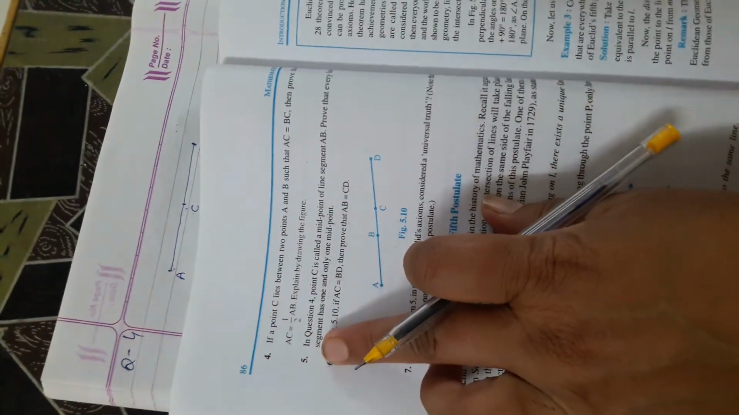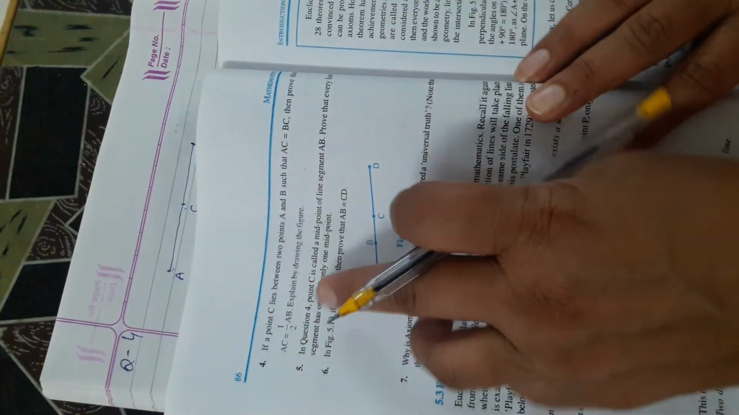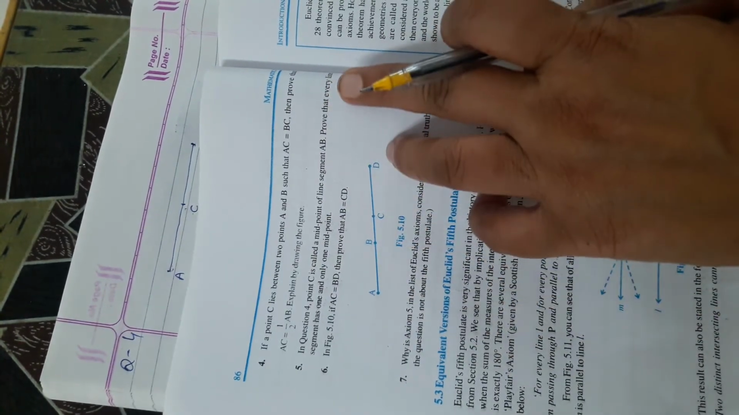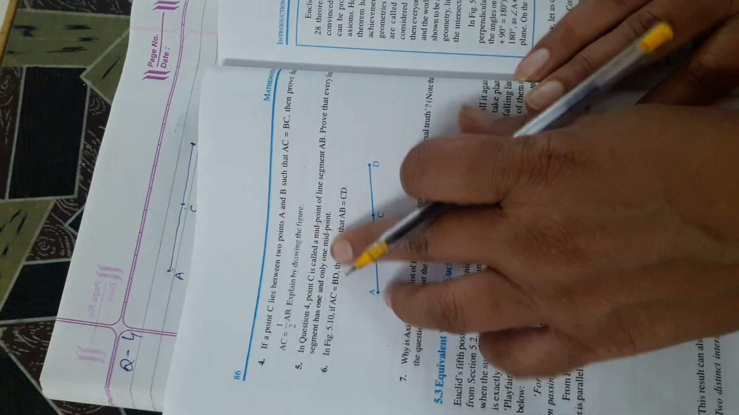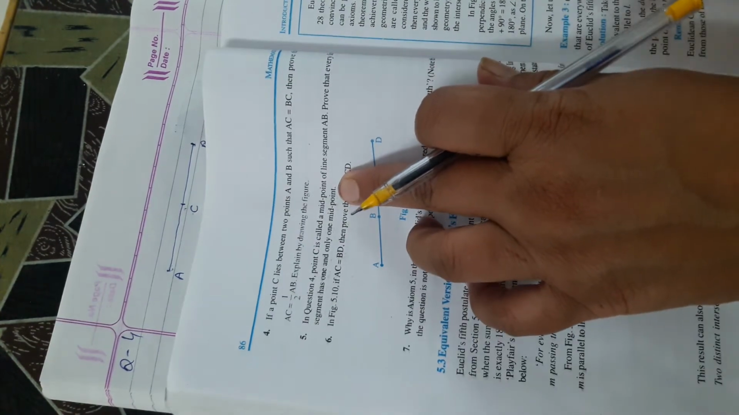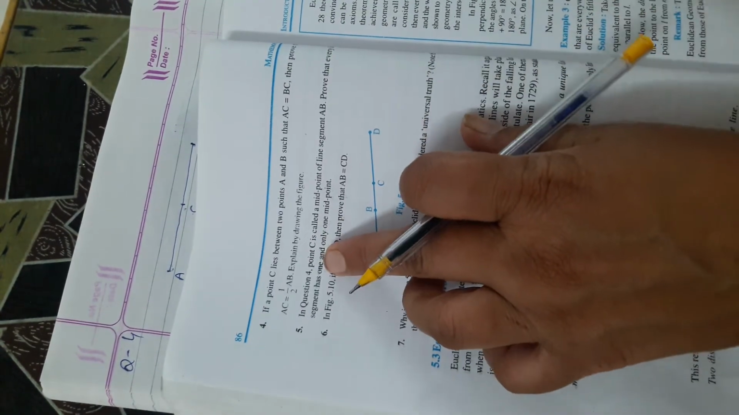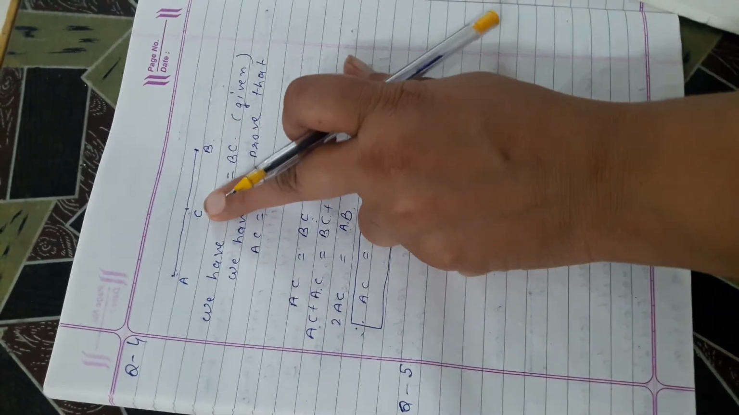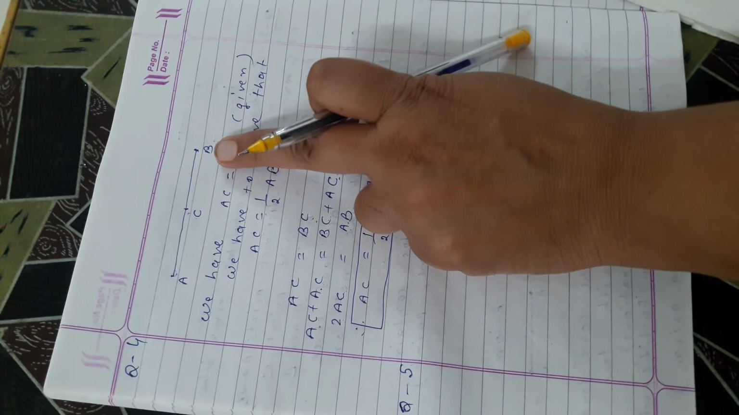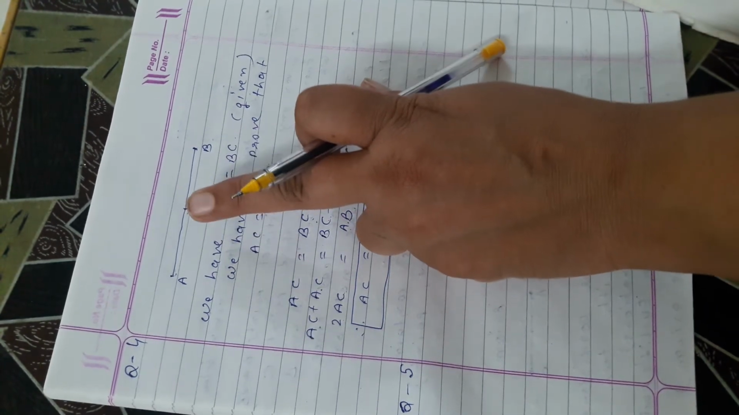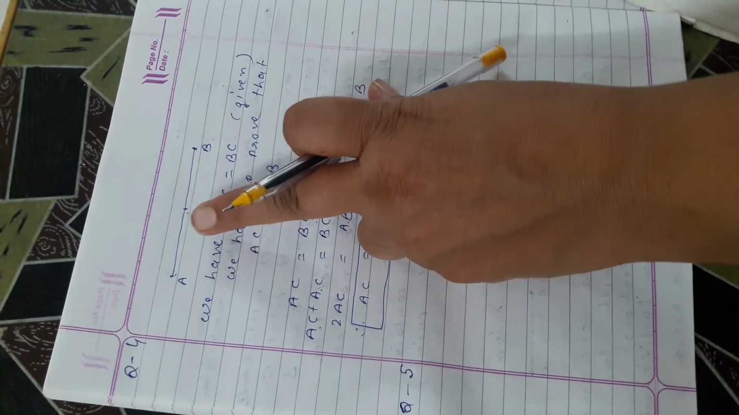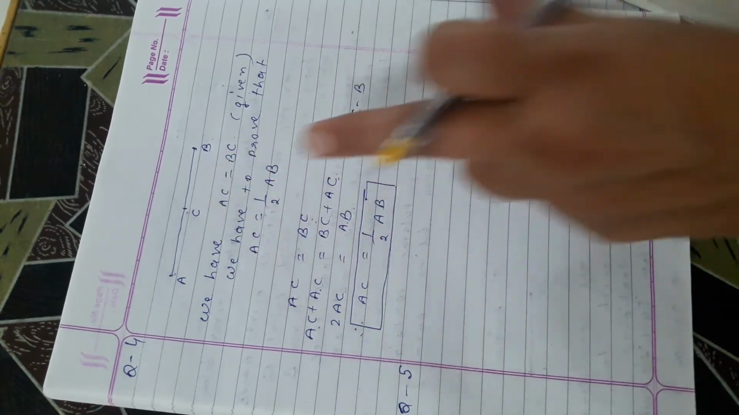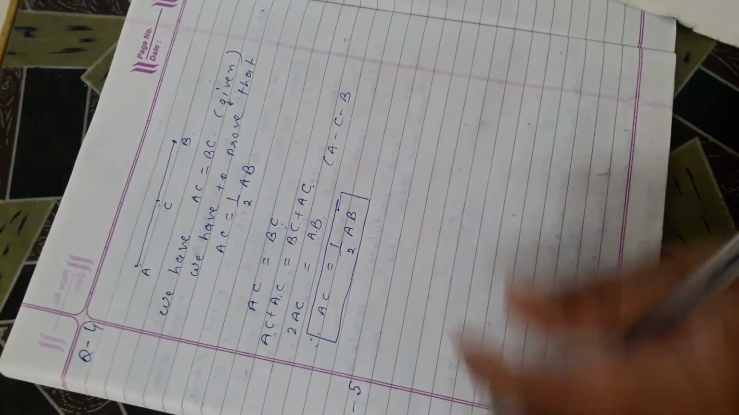Now question number 5. In question number 4, point C is called a midpoint of line segment AB. Prove that every line segment has one and only one midpoint. Here AC equal to BC, it means C is midpoint of AB. Now we have to show that there is a unique midpoint of a line segment. Unique, that is one and only one.